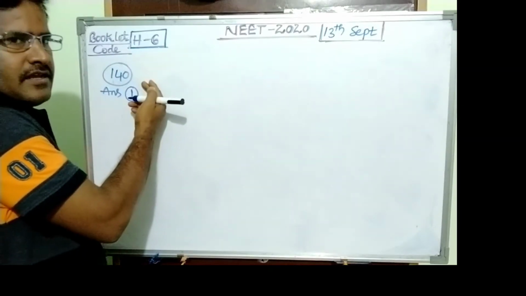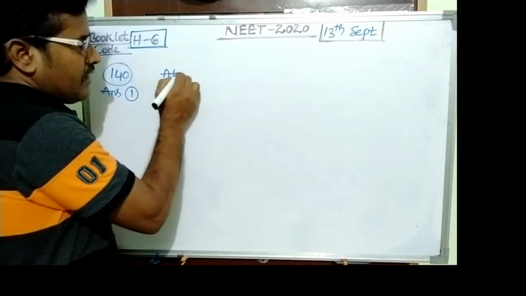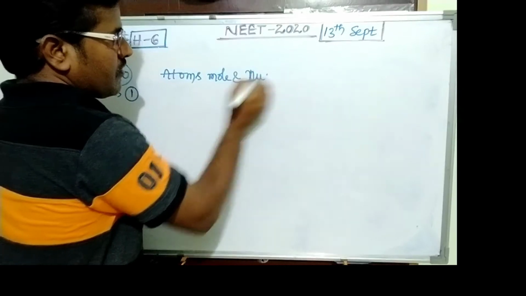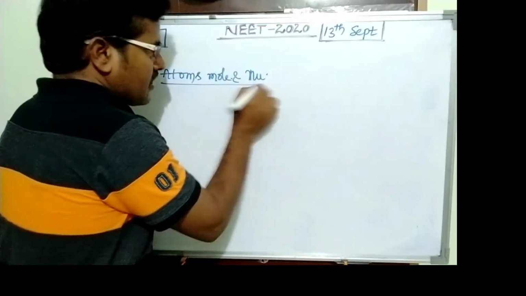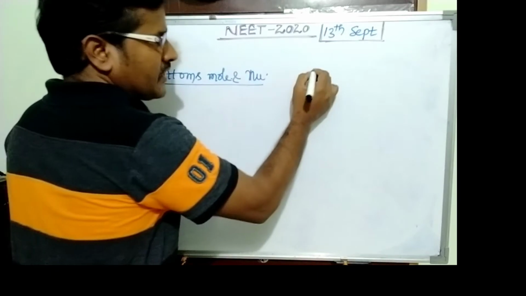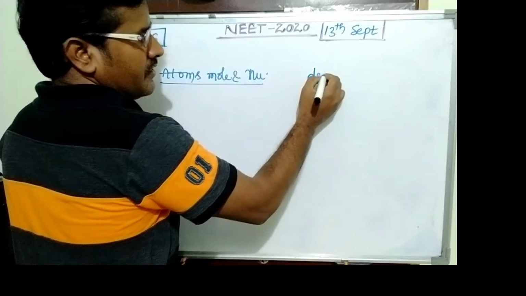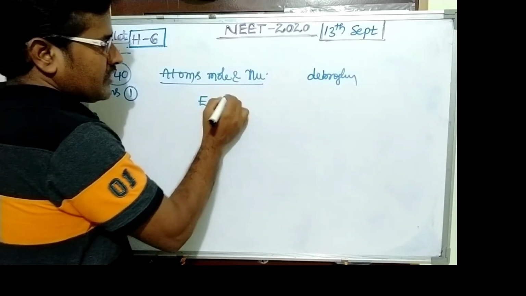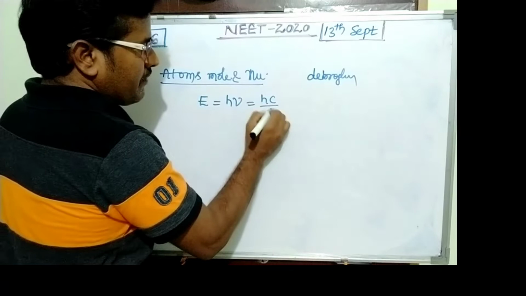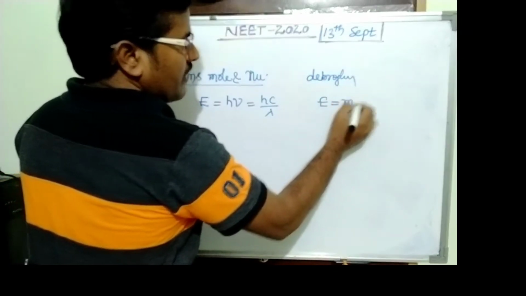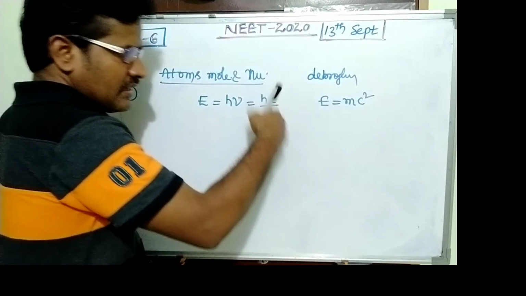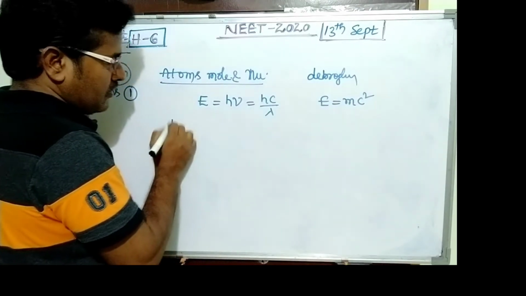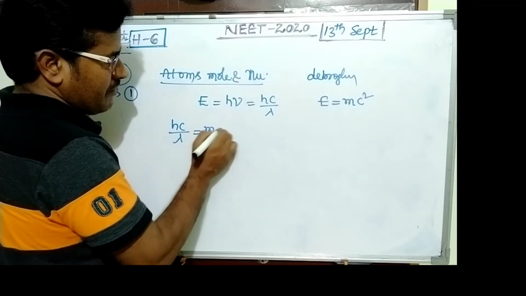Question number 140. This is related with modern physics, atoms, molecule and nuclear. The topic is de Broglie, dual nature. In this case, you know that energy equals h nu, hc by lambda, and another equation equals mc square. Using this relation, hc by lambda equals mc square.